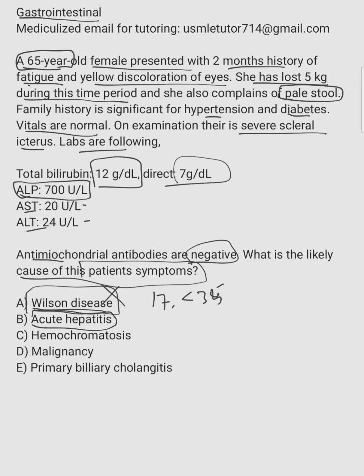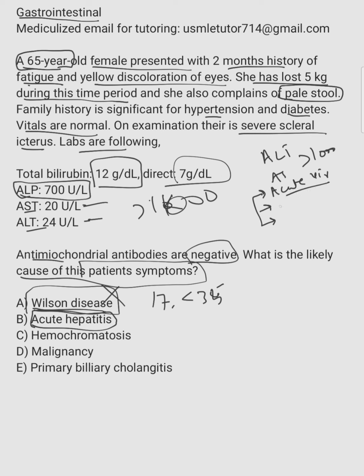Then acute hepatitis is also wrong, and you can easily exclude it by looking at the AST and ALT. These are normal. Remember, in acute hepatitis they are through the roof, greater than 1,000. If ALT and AST are greater than 1,000 on NBMEs or on USMLE, think about three things. It could be acute viral hepatitis, like hepatitis A, B, C, D. Even herpes and CMV can cause acute viral hepatitis.